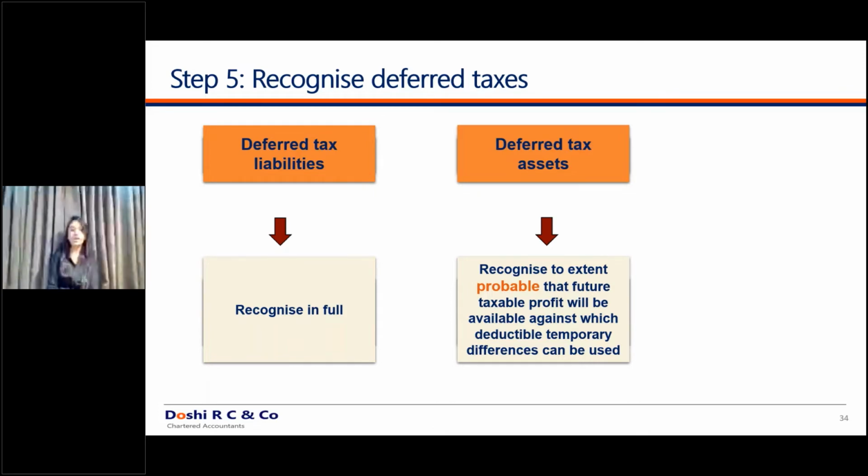That is why many companies did not recognize the DTA on the losses unless there was a virtual certainty. Over here, it is probable, and there might be cases where previously under Indian GAAP you had not recognized the DTA, and now you have recognized it considering this new threshold of probable given under this standard.